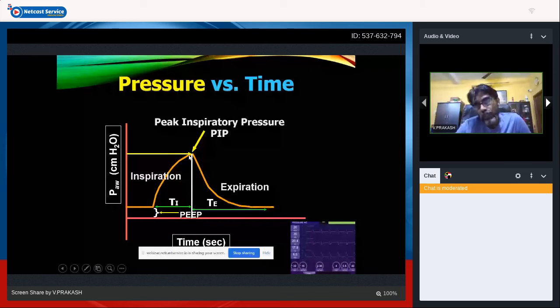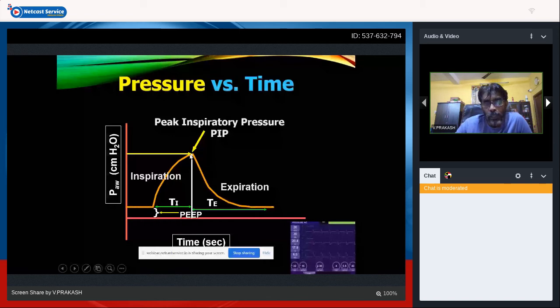When it comes to TE, the pressure you're going to give is going to be lesser. So what happens inside the lungs? Inside the lungs, the pressure has been higher. For example, you're setting a pressure of 20. Initially, the PEEP pressure, the lung pressure, would have been 5. When you give the pressure, it rises and increases until it reaches a pressure of 20.